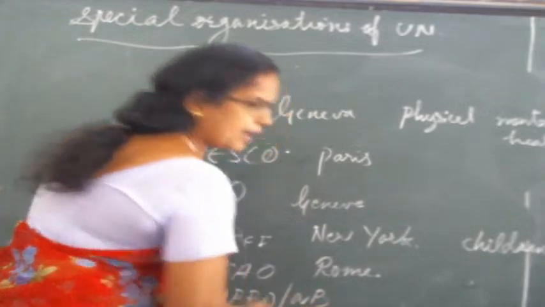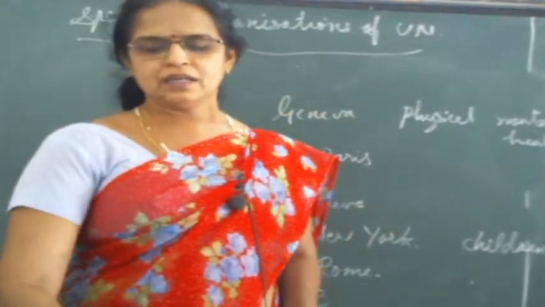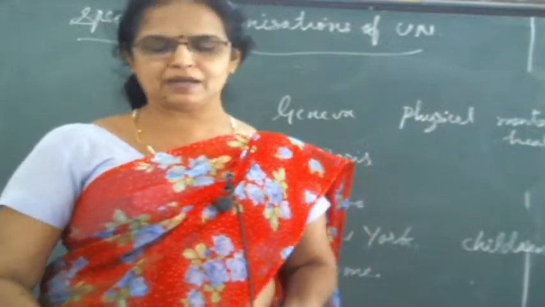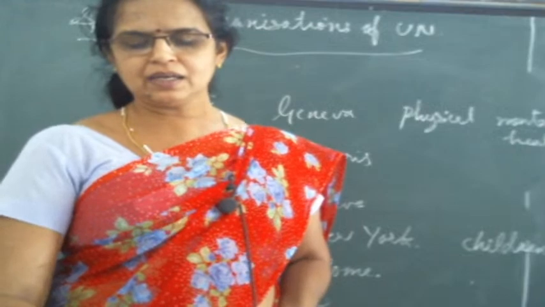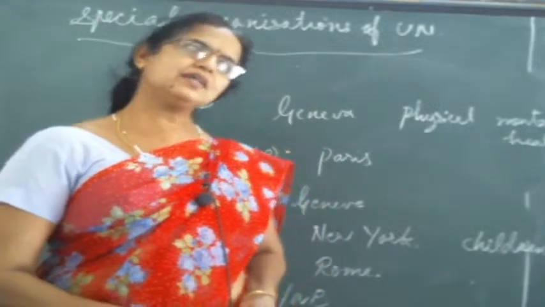WB, World Bank. It is easy. But what is the full form of IBRD? International Bank for Reconstruction and Development. IBRD. International Bank for Reconstruction and Development. Where is the headquarter?